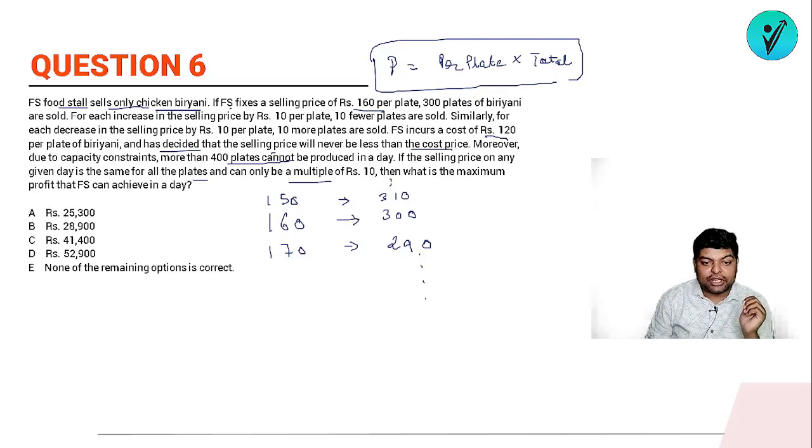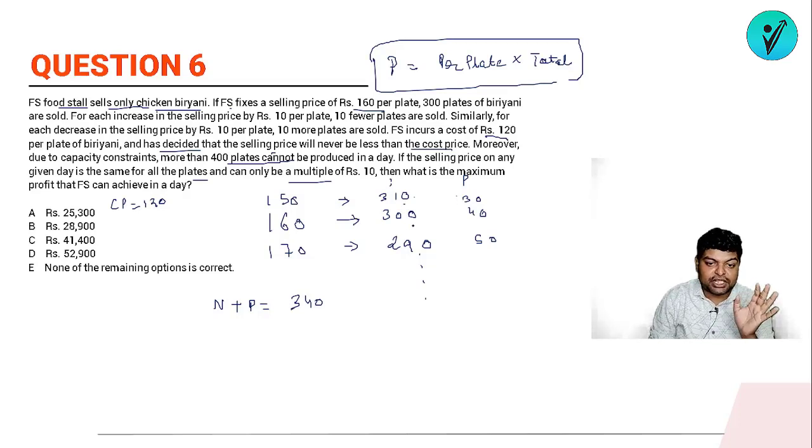And if you see one thing, look at what your profit is, when the cost price is fixed, okay, cost price is 120. So when my cost price is 120, okay, and if I'm selling it at 150, the profit in this case is 30 rupees. If I'm selling it at 160 rupees, the profit in this case is 40 rupees. If we are selling it at 170, the profit is 50. So if you see number of plates and the profit, okay, number of plates and the profit is always 340.